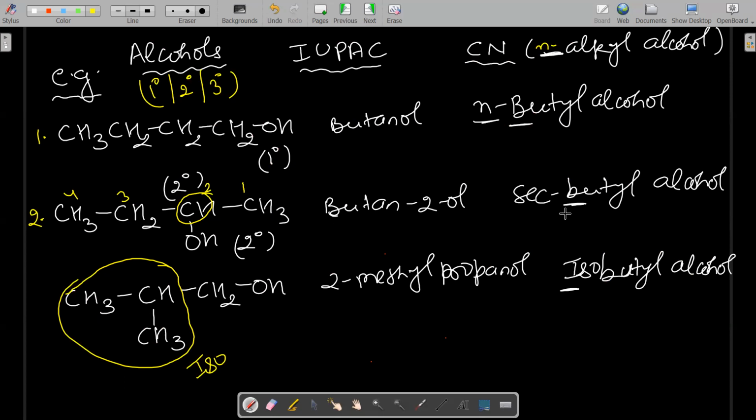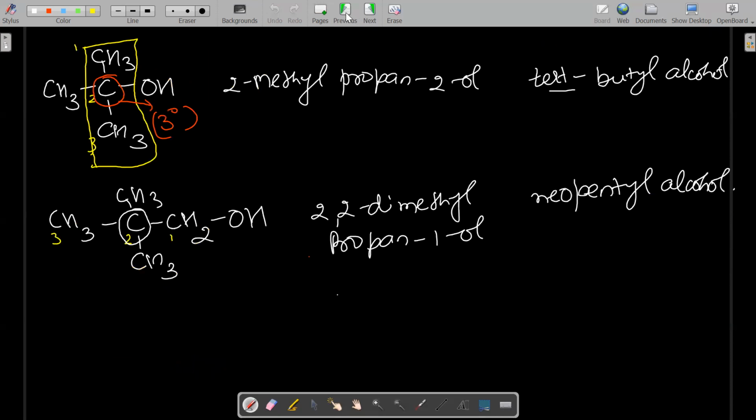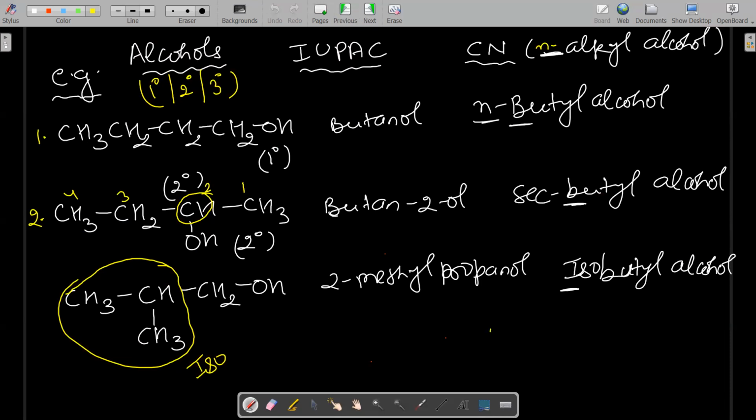So this is butyl, but which butyl? Is it n? No. Why is it not n? Because n means straight chain, normal, but this is not a straight chain. For the common name we have to check whether it is n, meaning completely straight chain, or iso.